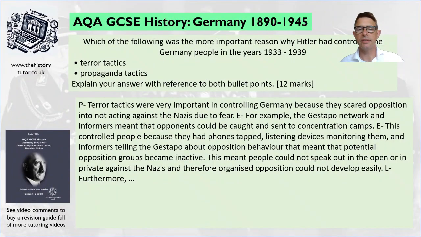Okay, so here's what I've said. I said this controlled people because they had phones tapped, there were listening devices monitoring them, and there were informers telling the Gestapo about opposition behaviour. It meant that potential opposition groups became inactive. This meant people could not speak out in open air or in private against the Nazis, and therefore organised opposition could not develop easily. So therefore, opposition crushed, control developed.